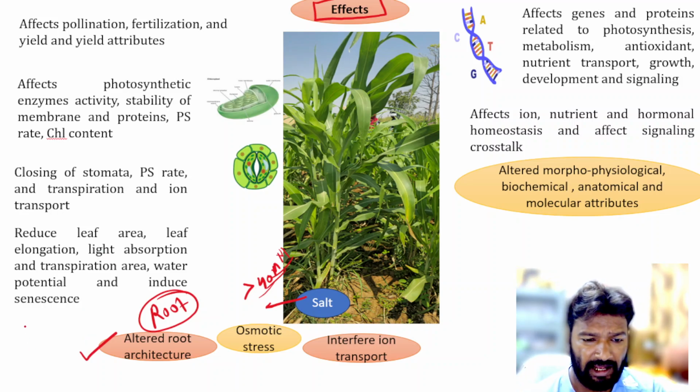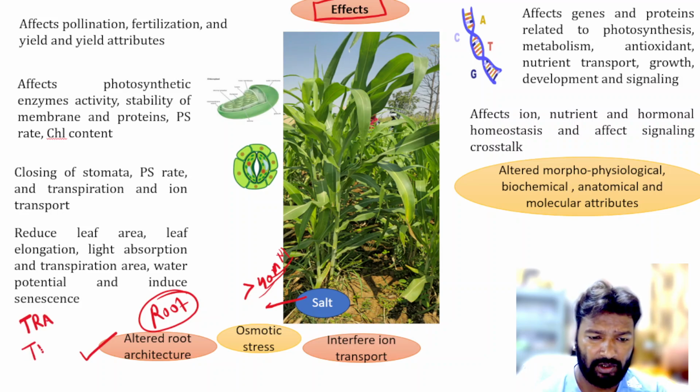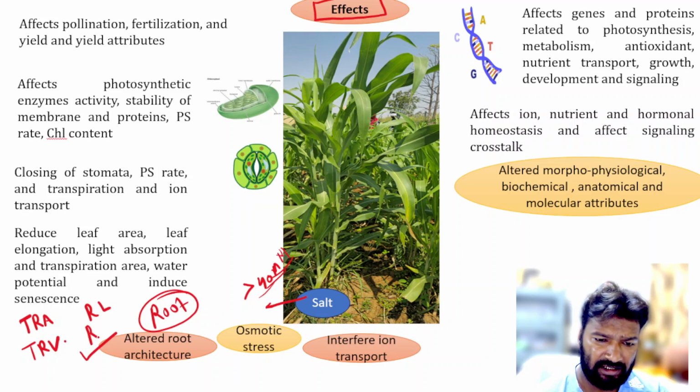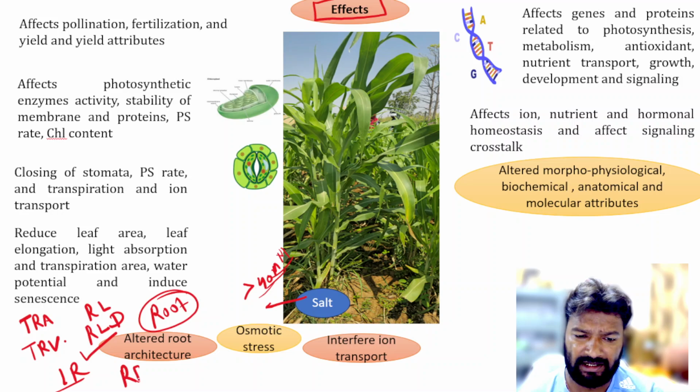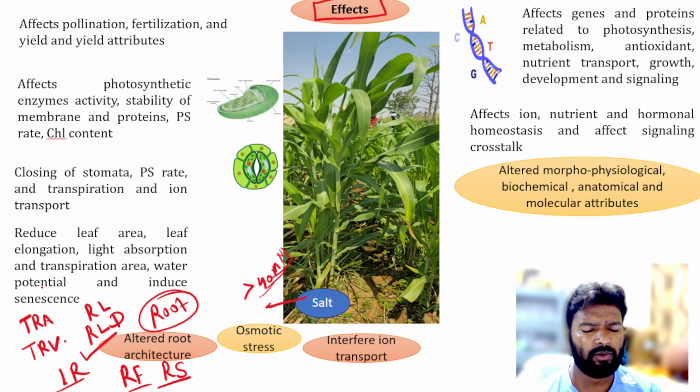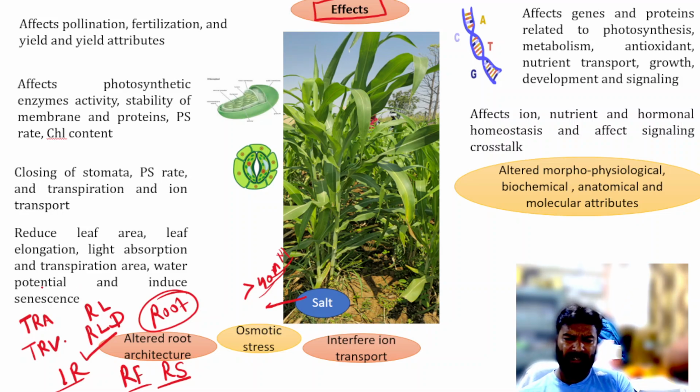So it affects the total root area, total root volume, root length, density, lateral roots, root fragments, and also root segments. So a number of traits which form the root architecture are altered or decreased under salt stress.